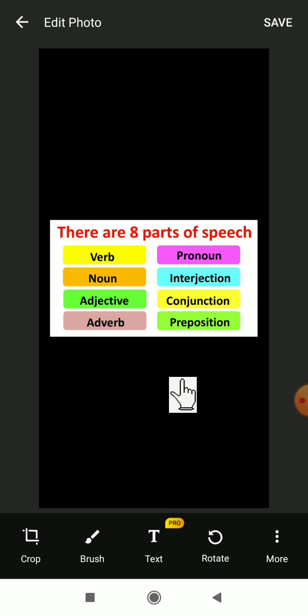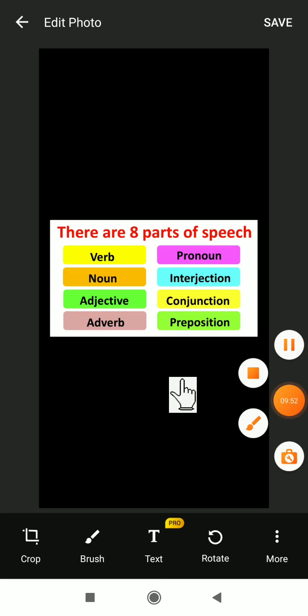Hope you all understood. This is the base. So what you have to do is note down in your notebook the use of the verb, noun, adverb, adjective, pronoun, interjection, conjunction and preposition. Along with that, you have to write one example, a sentence example, using it in a sentence. You have to write down one example for each and every part of speech.